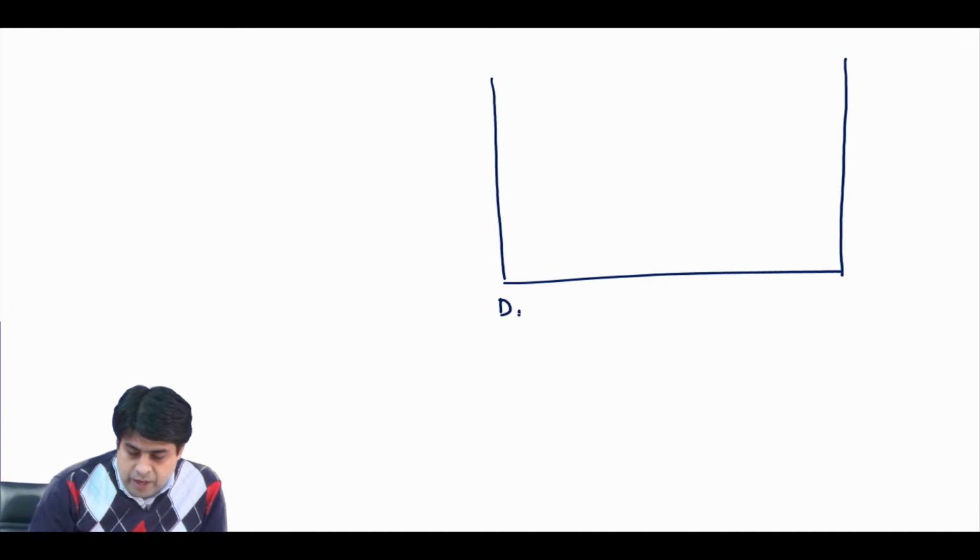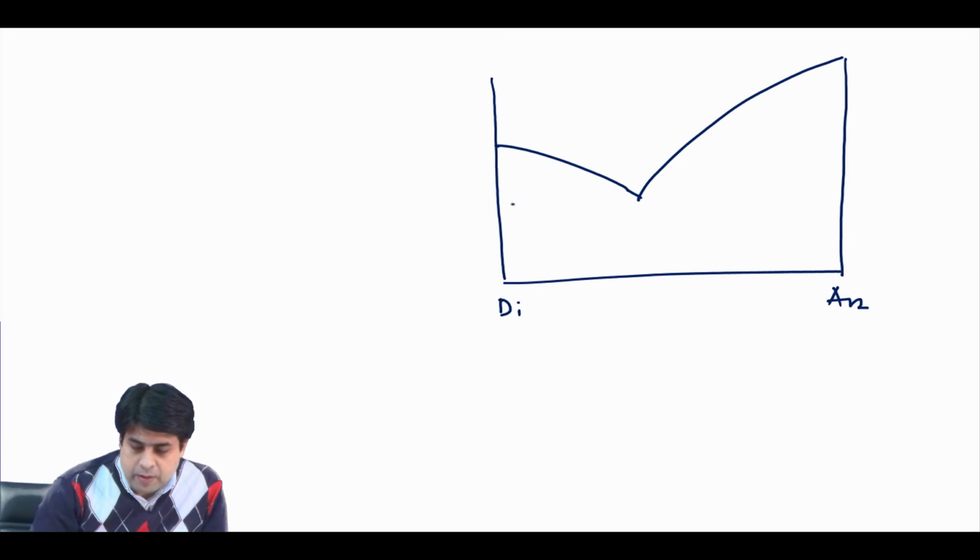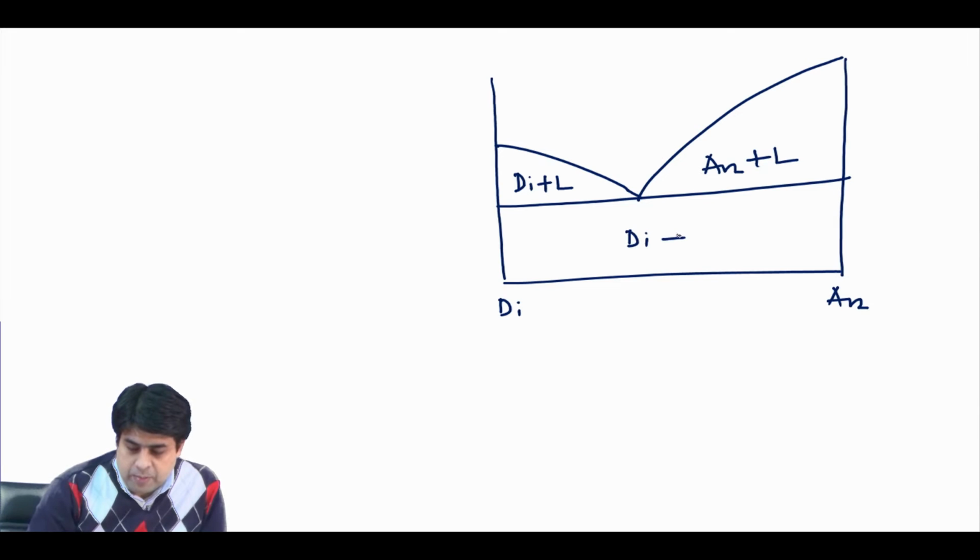We have diopside at one end, anorthite at the other end, and we have diopside plus liquid, anorthite plus liquid, and then diopside plus anorthite, and this is your eutectic composition.